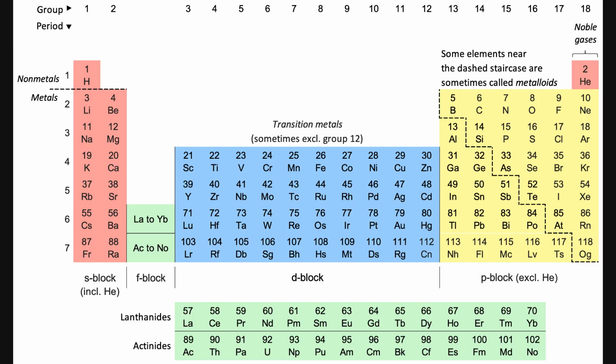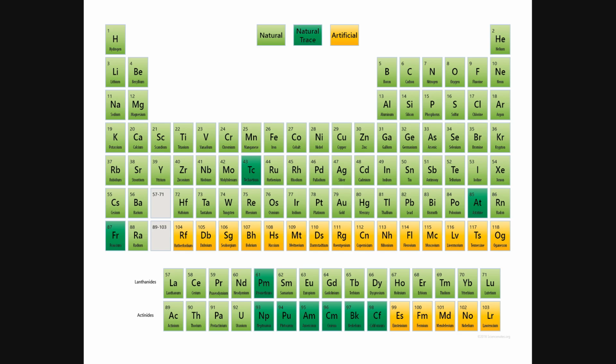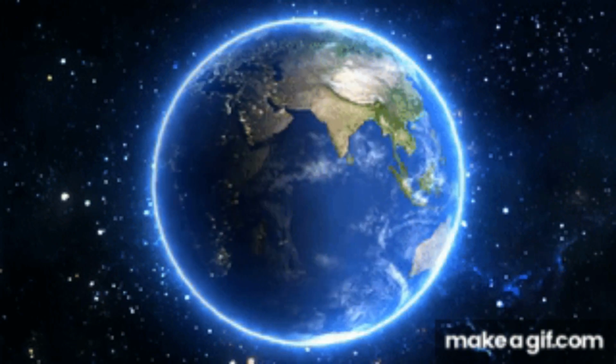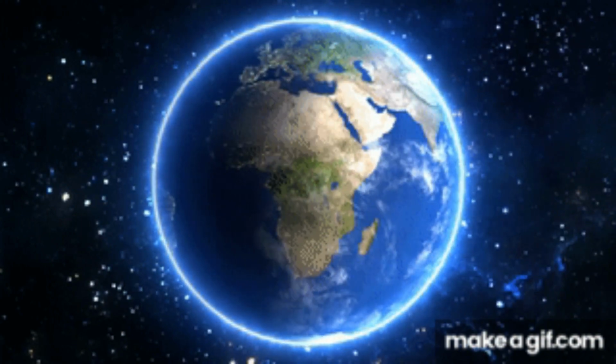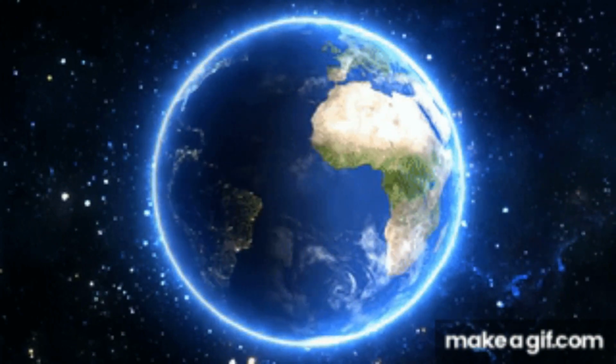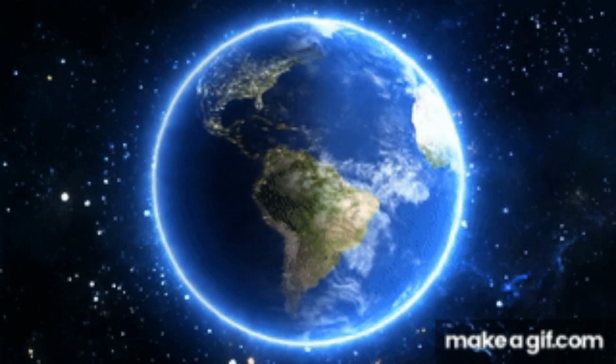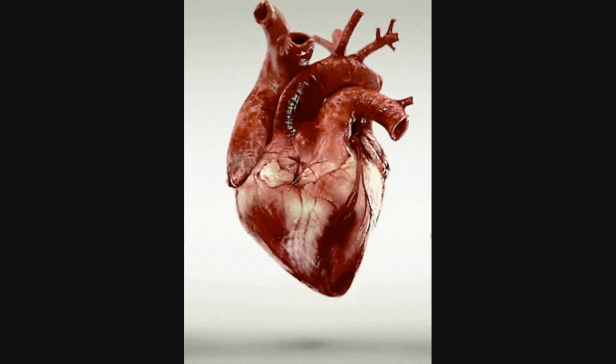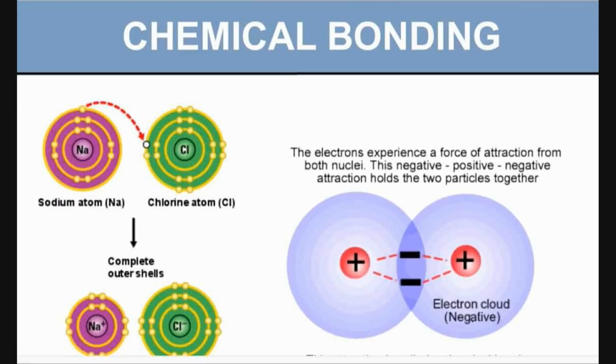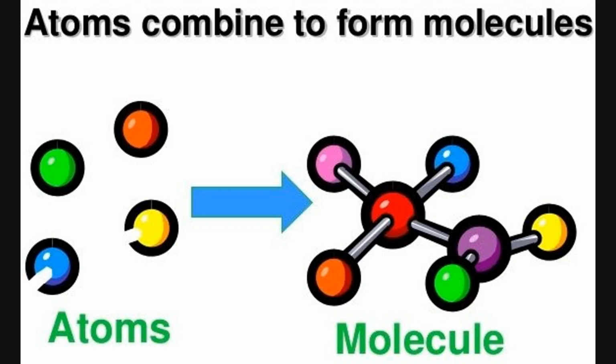When we look at a periodic table, the universe consists of 100 naturally occurring elements. Just 100. But there are more than a billion differences we can observe with happenings all around us and even happenings within our bodies. All the differences we see are as a result of chemical bonding.